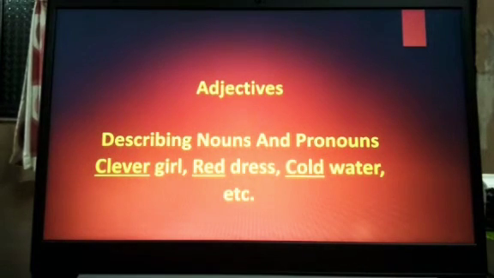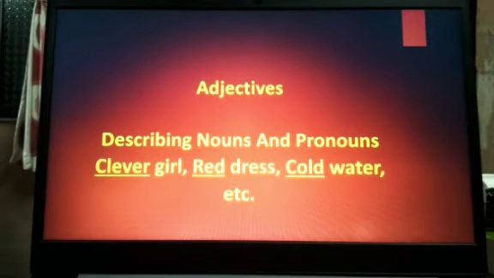Now, here are some small phrases like clever girl, red dress, cold water. In clever girl, we know that girl is a noun and the word which describes girl is clever. So clever is an adjective. Red dress.